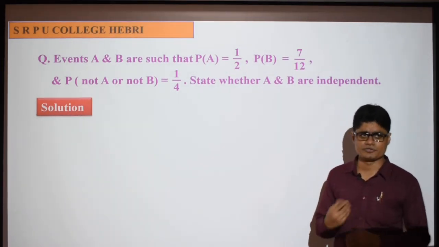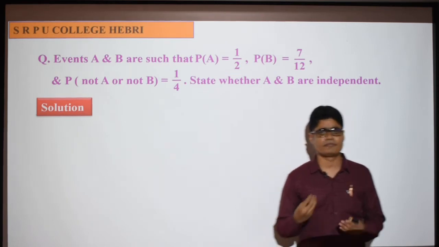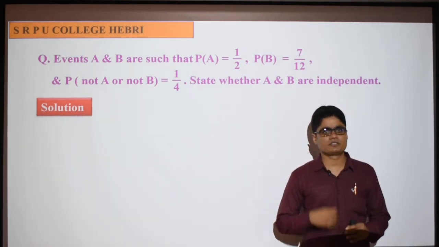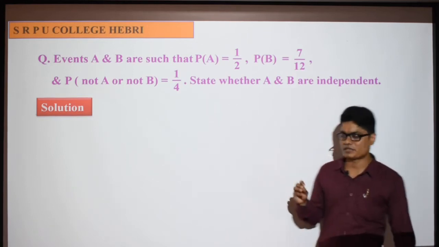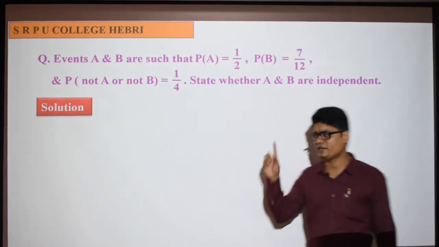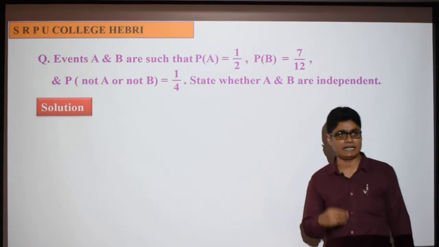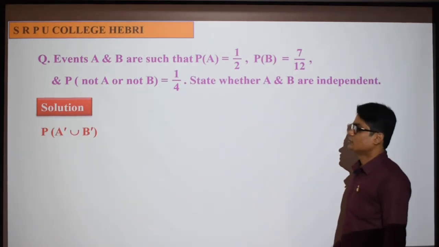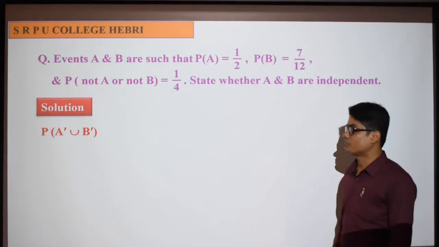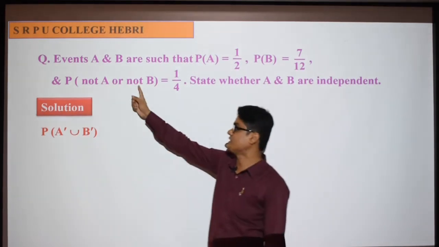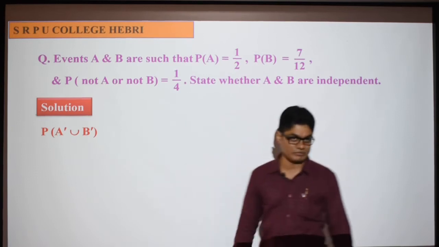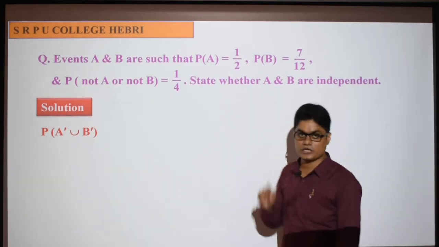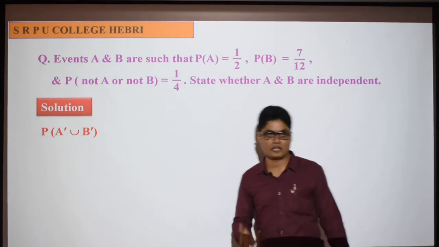To check whether the events are independent or not, we have to use the same concept, that is probability of A intersection B is equal to probability of A into probability of B, but the given conditions are different. For that reason this question is different from the previous. So understand what is given first properly. Not A means complement, or the union, and not B means again the complement of the set B.